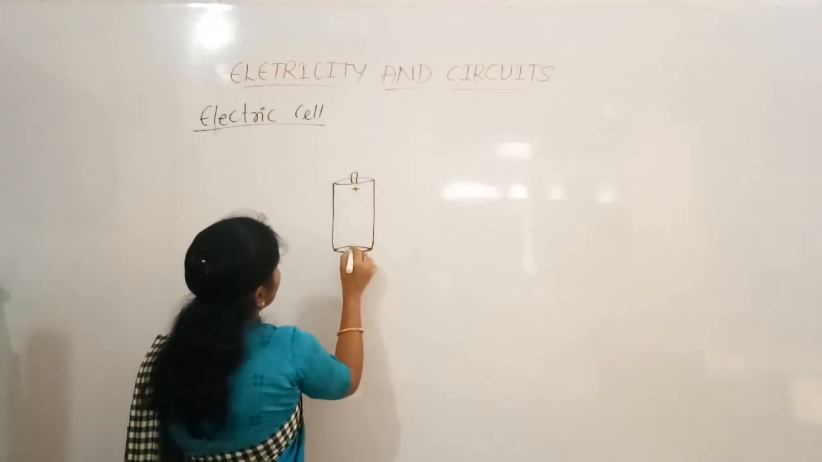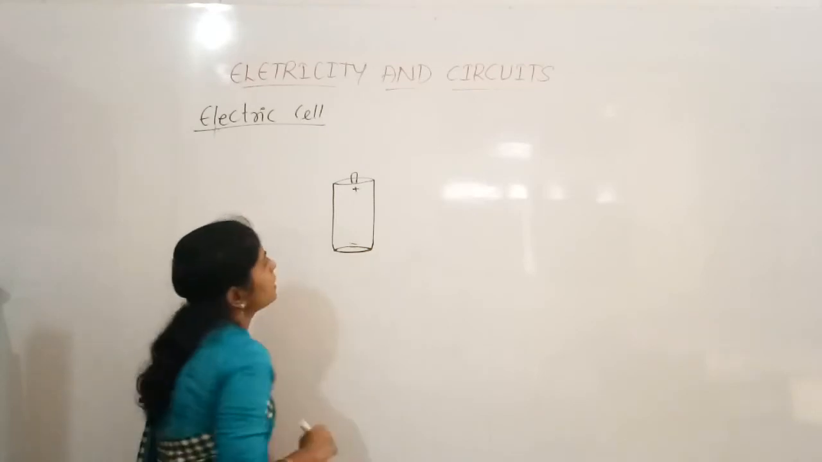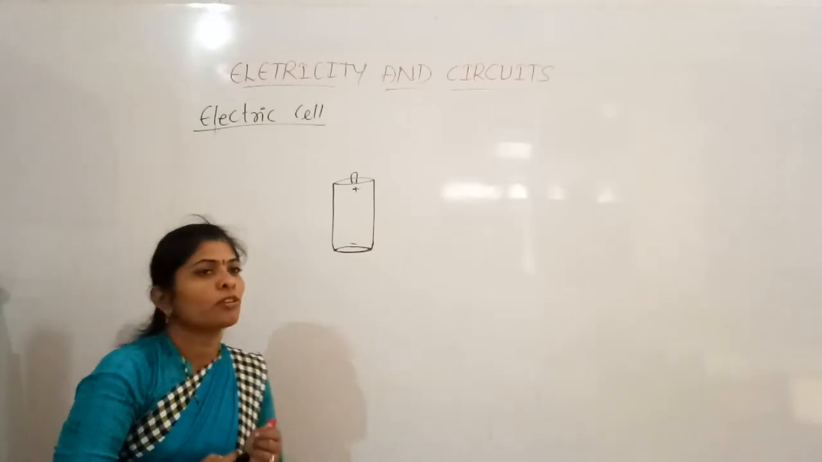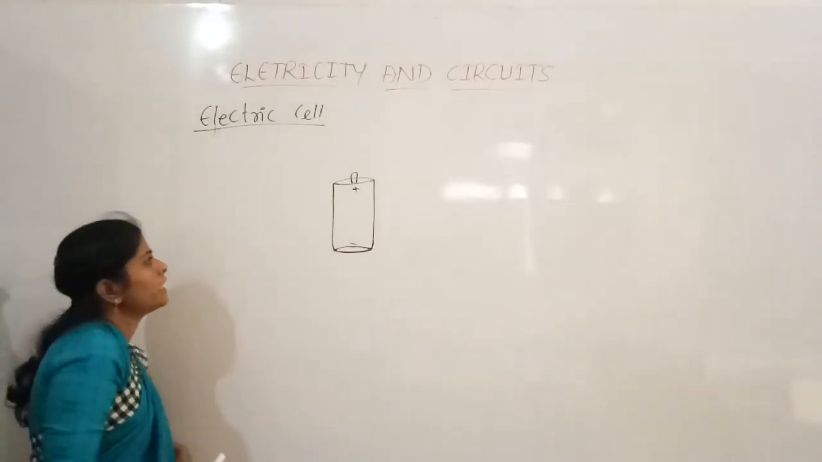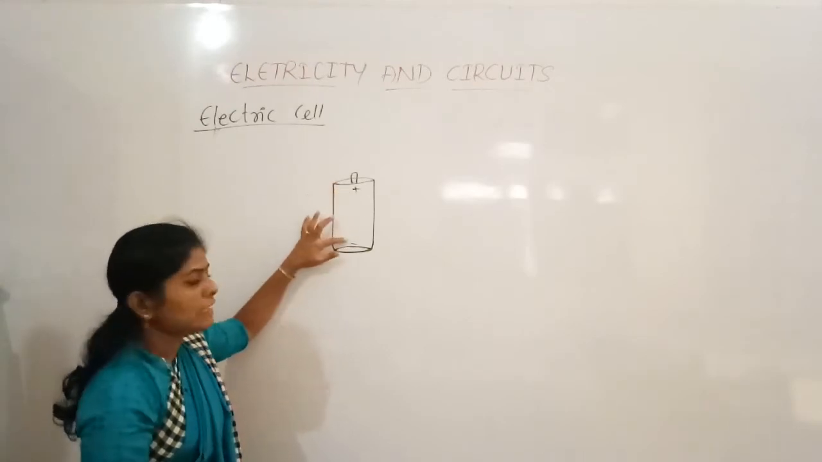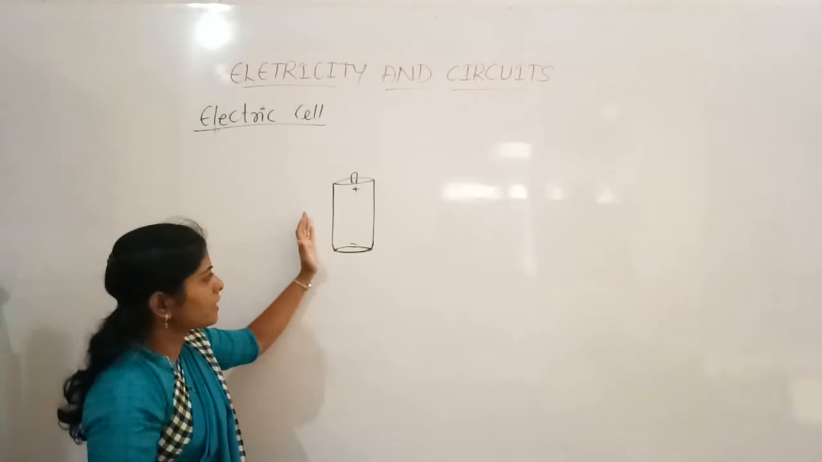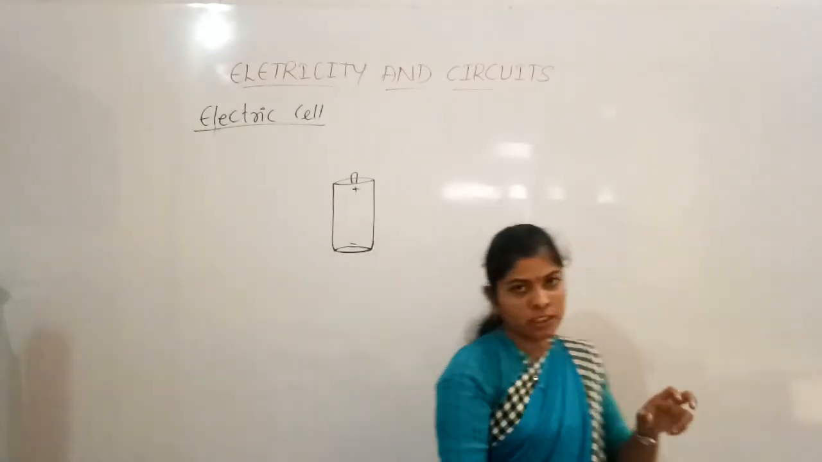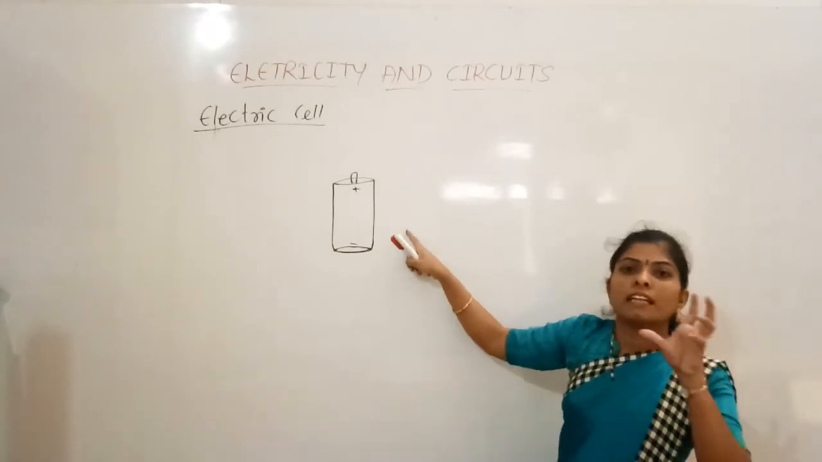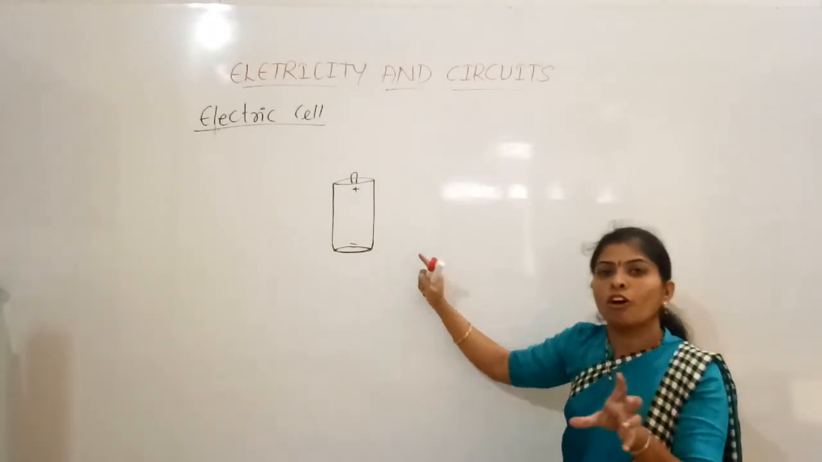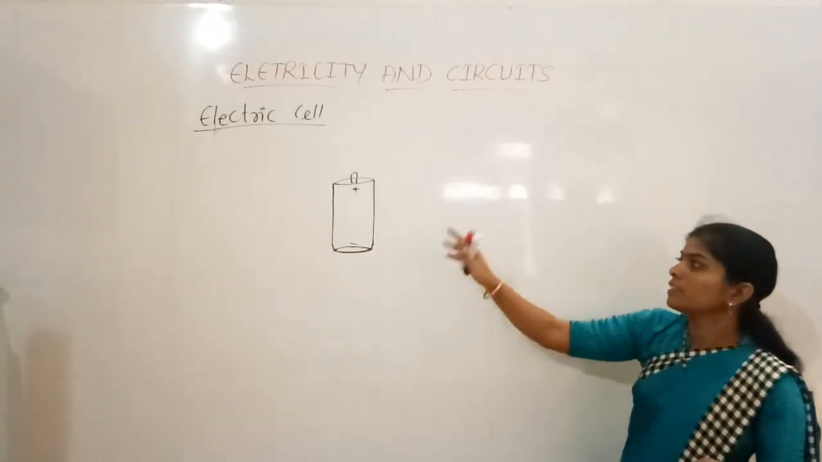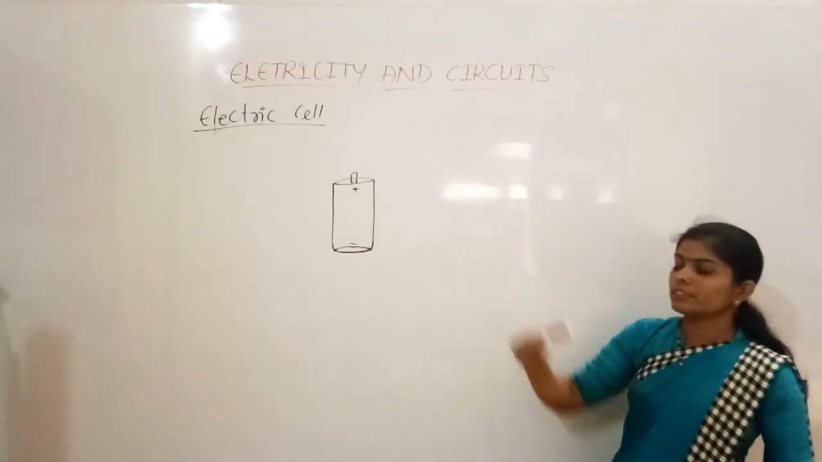So here it will be written as positive and negative. So this is what the electric cell is. The electric cell will be like this. Here you can see the marks positive and negative. And this electric cell which is there in the torch produces the electricity, so that the bulb present in the torch can glow. That is how we can get electricity from this electric cell.